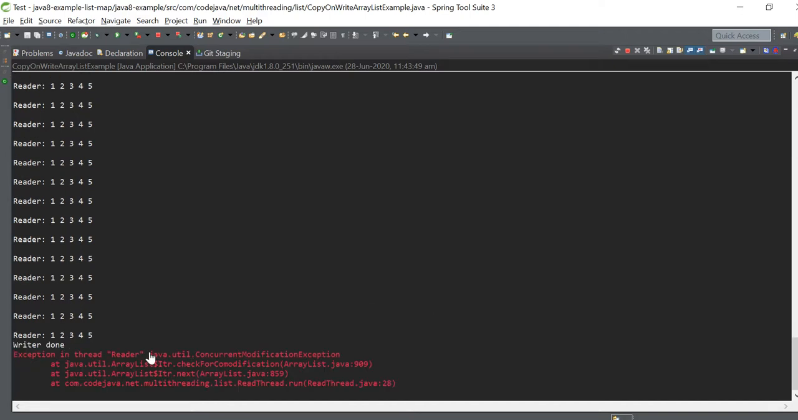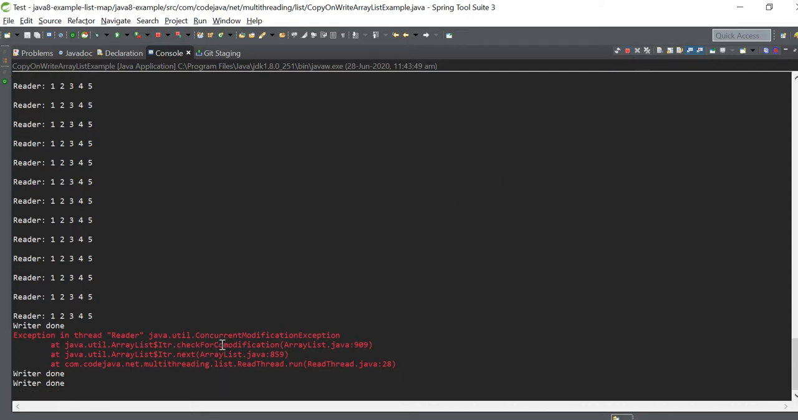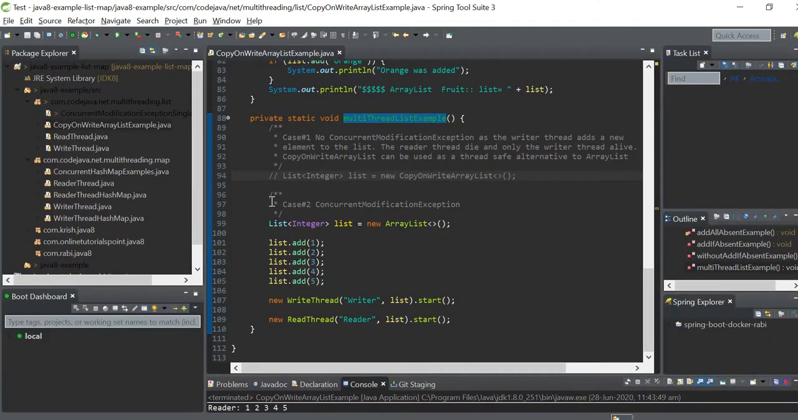So when it is running, you will get the concurrent modification exception. But the thread does not stop. In between, I am getting that concurrent modification exception. The write is going on, and during the read operation, I get that concurrent modification exception. The write operation is happening simultaneously. So what's the solution here?